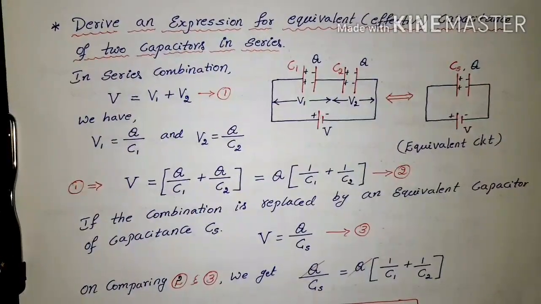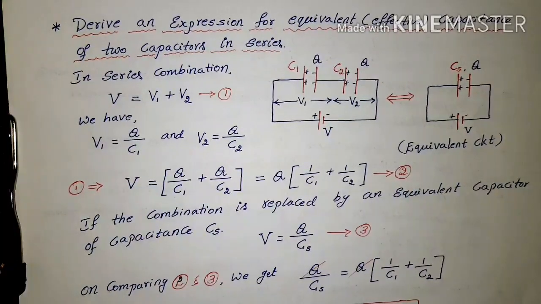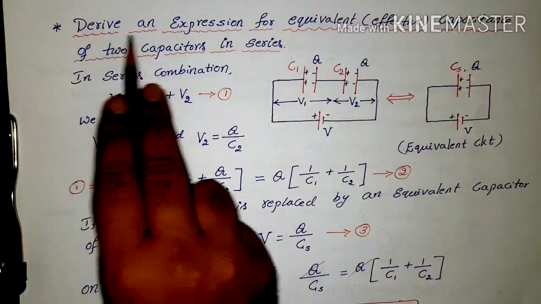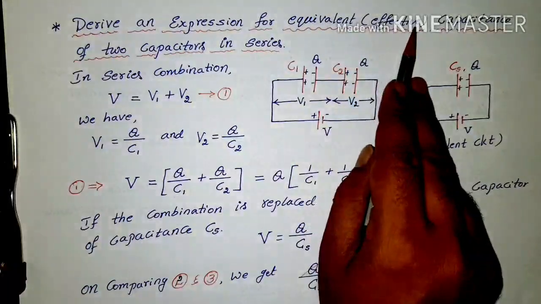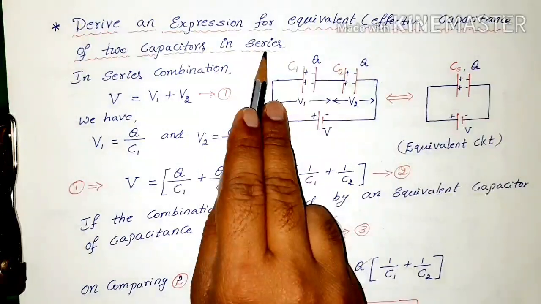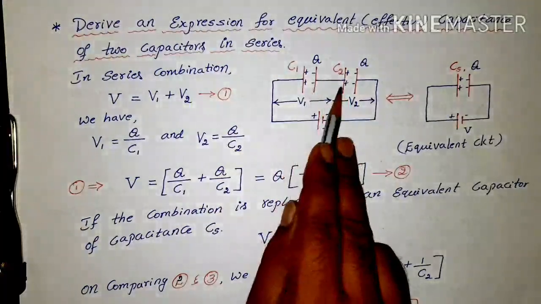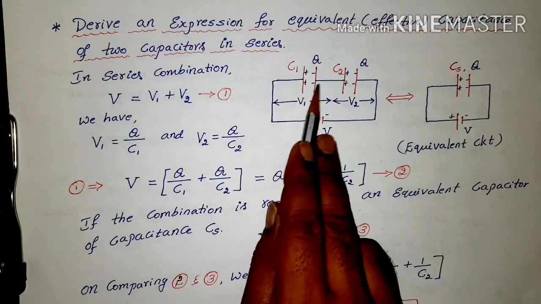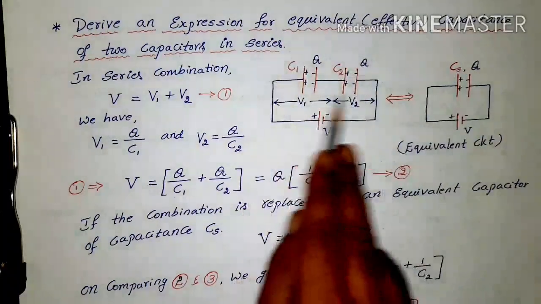Now let's study the very important concept of series and parallel combination. The first one: derive an expression for the equivalent or effective capacitance of two capacitors in series. When we connect two capacitors in series, we have to find the equivalent capacitance for that.